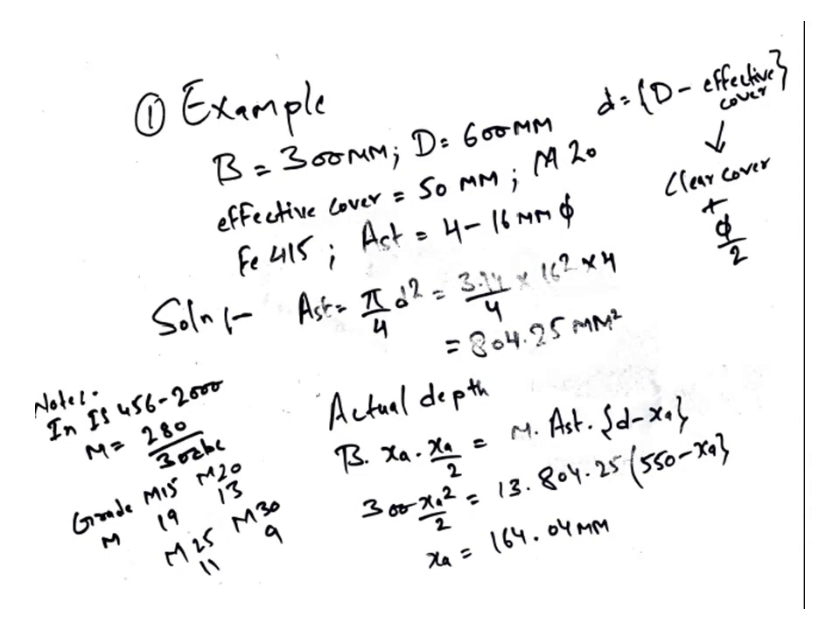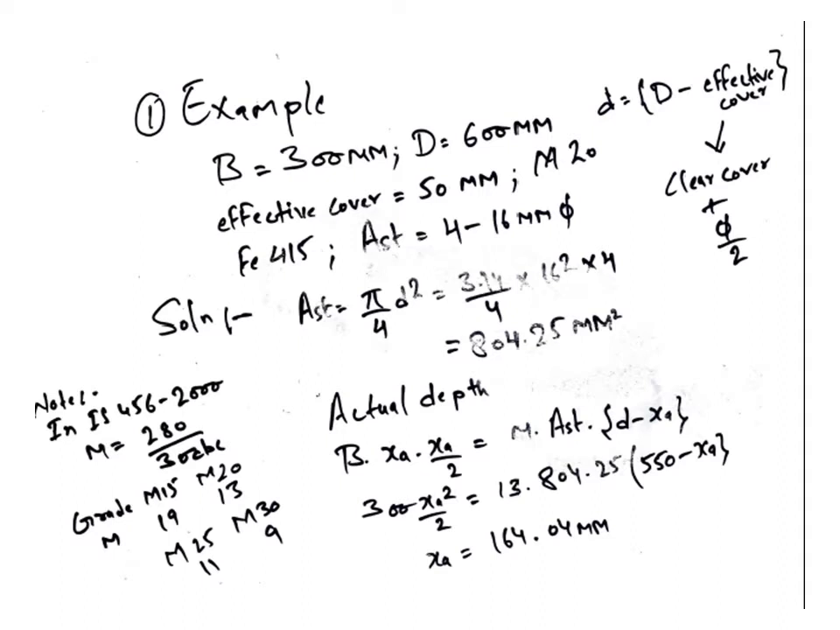Now we have one example for that, in which we are given b equal to 300 mm, D equal to 600 mm, effective cover equal to 50 mm, M20, Fe415, and Ast is 4 bars of 16 mm diameter. Here M20 is the grade of concrete and Fe415 is the grade of steel. We already know that 20 is the fck value and 415 is the fy value. So here we have been given the effective cover.